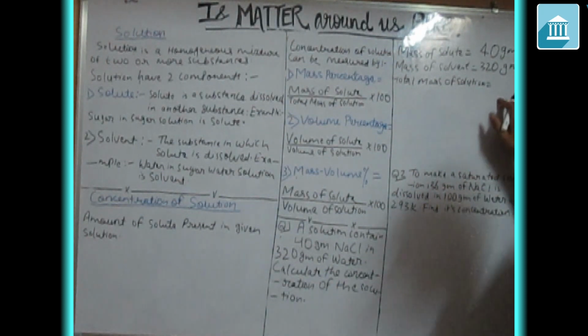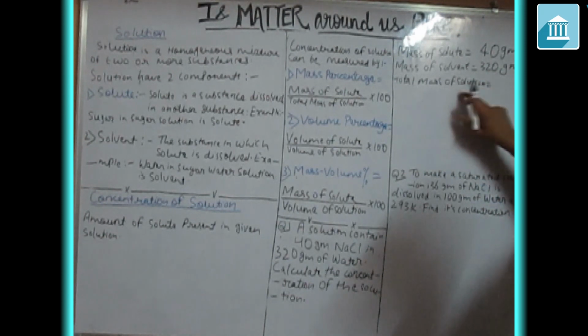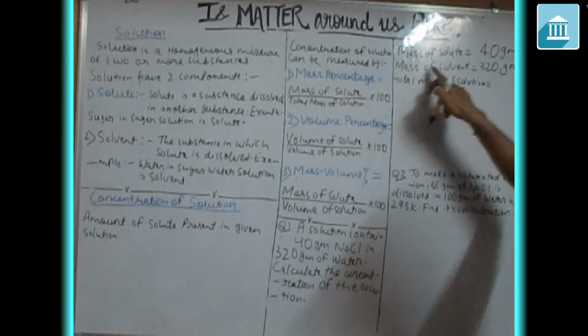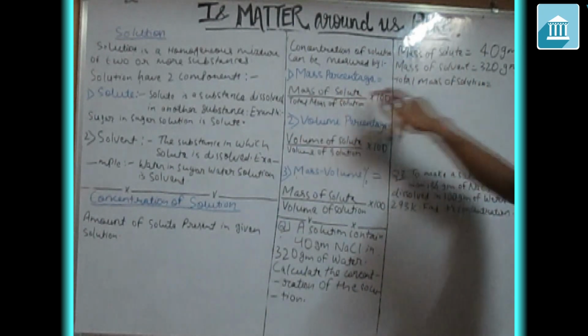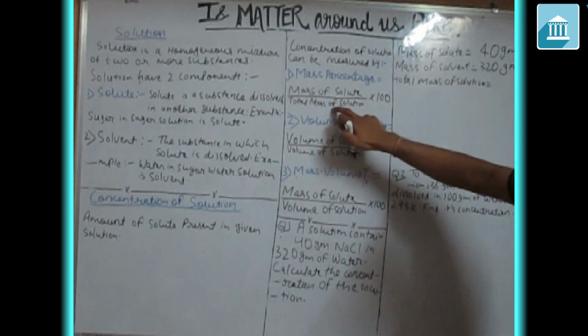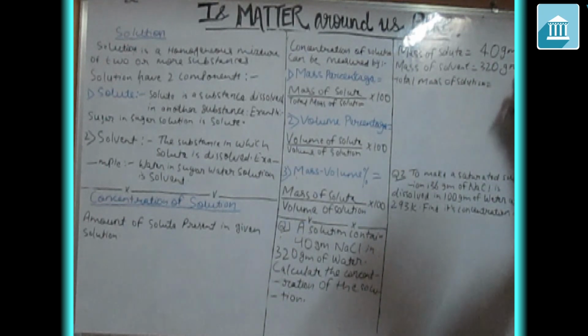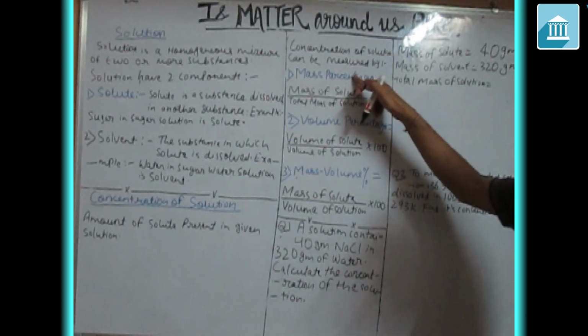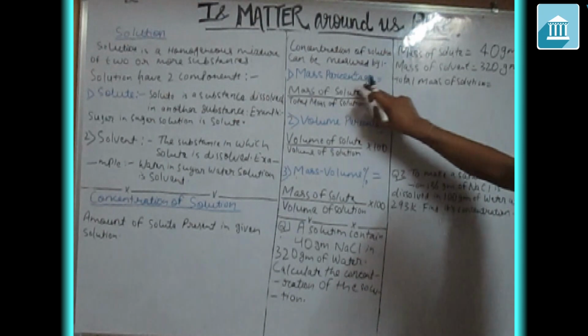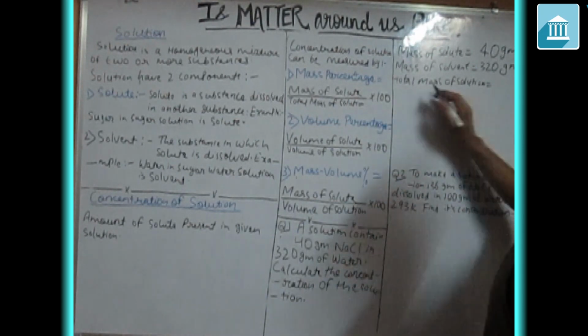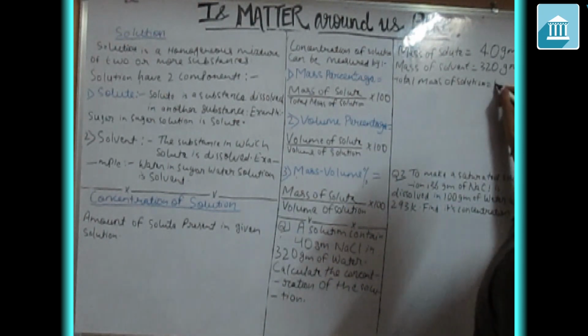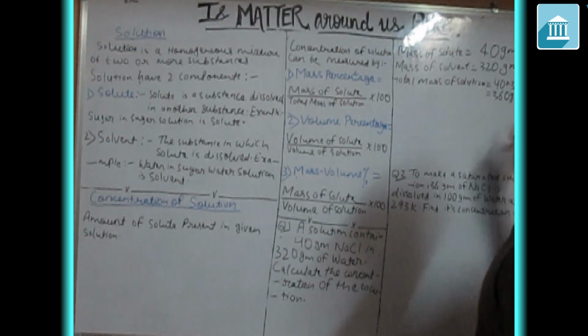Which formula are we going to apply? It is essential to check the formula, because here we have mass of solute and mass of solvent. It means both the terms are in mass, so we are going to take the mass percentage formula. So total mass will be 40 plus 320, that is equal to 360 gram.